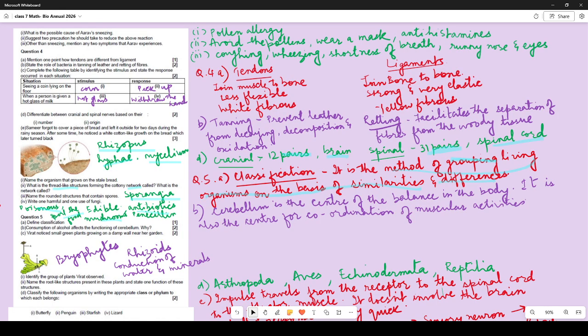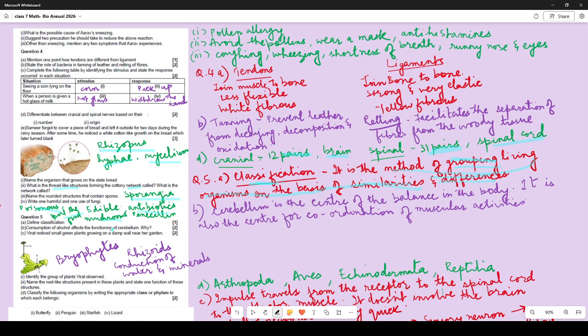No, what do you mean by classifying? So this word cannot be used over here in the definition because you are asked to define classification itself, right? So it is the method of grouping living organisms on the basis of their similarities and differences.